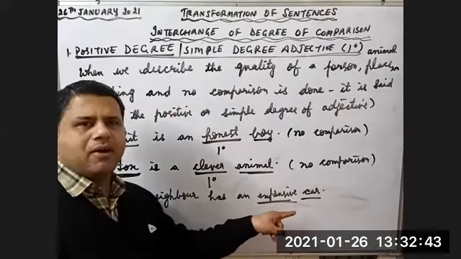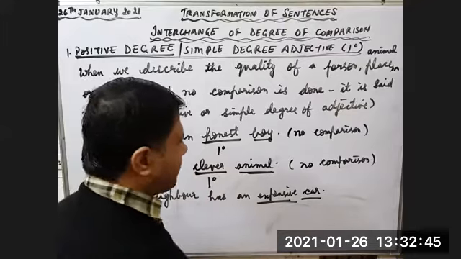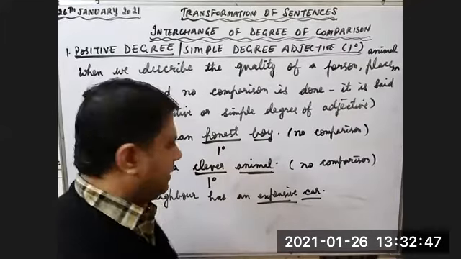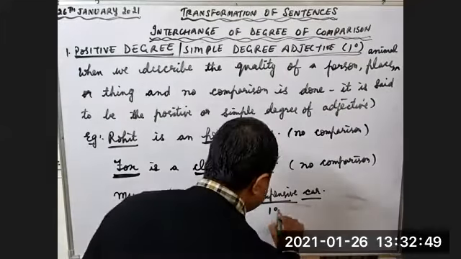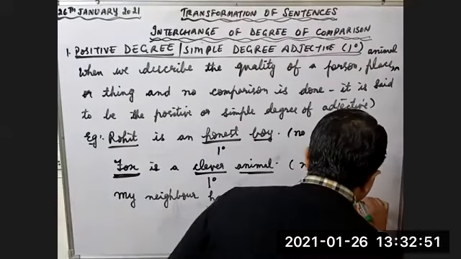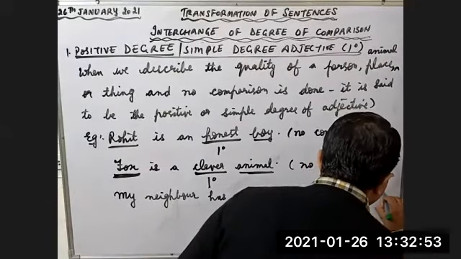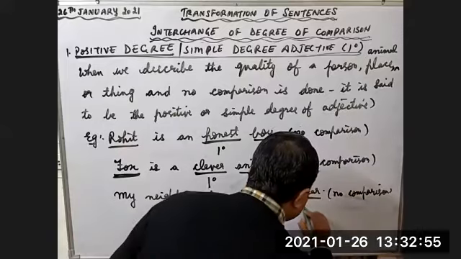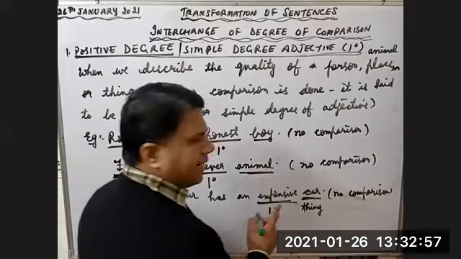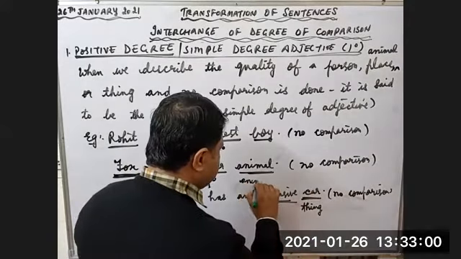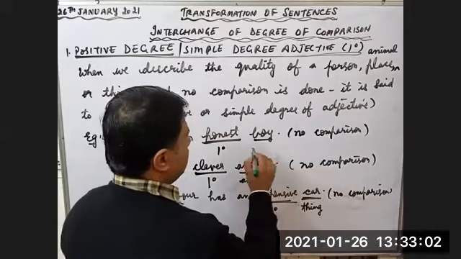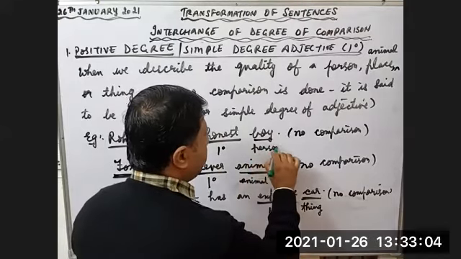Here I am talking about car. I am not comparing this car with anybody else. So this is first degree, no comparison. So this is describing a thing. This is describing an animal. This is describing a person.